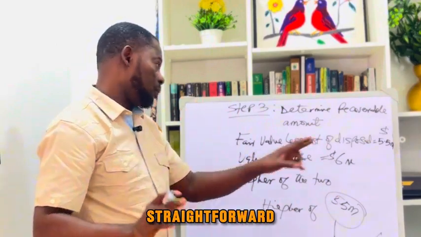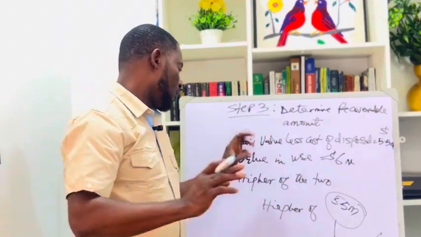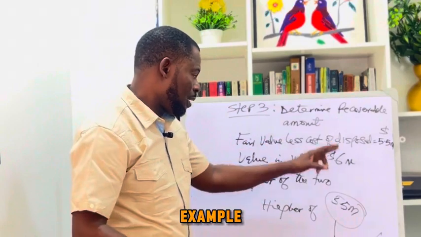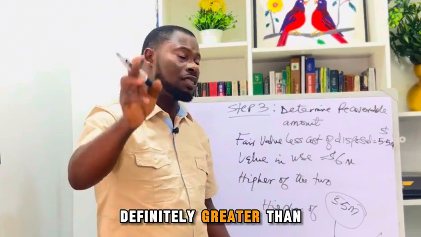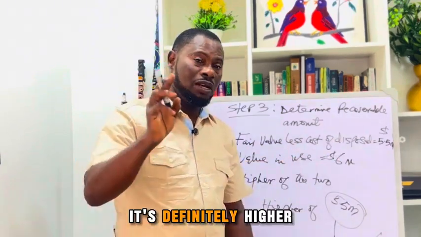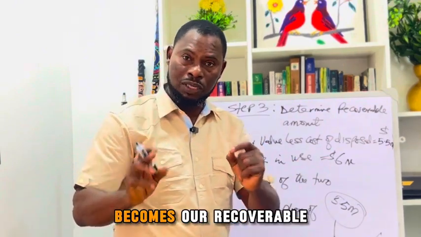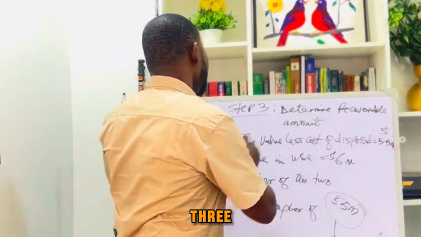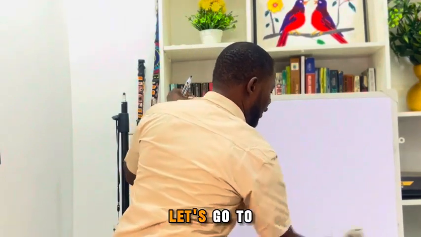So this is straightforward. Recoverable amount, you are looking at the higher of two things: value in use and fair value less cost of disposal. In this example, we have 5.5 and we have 6 million. And 6 million is definitely greater than 5.5. So automatically, $6 million becomes our recoverable amount. That is step 3. Let's go to step 4.